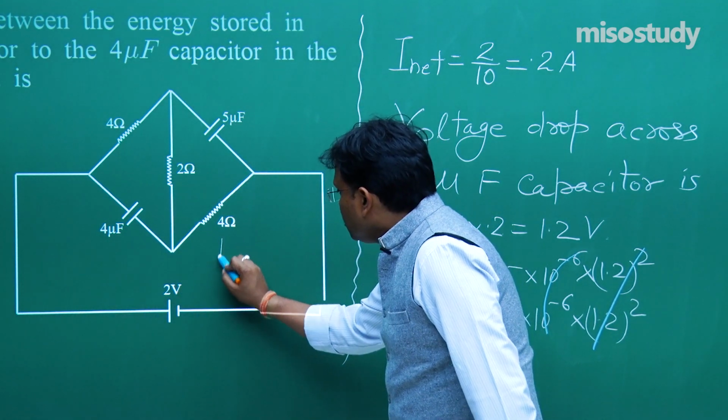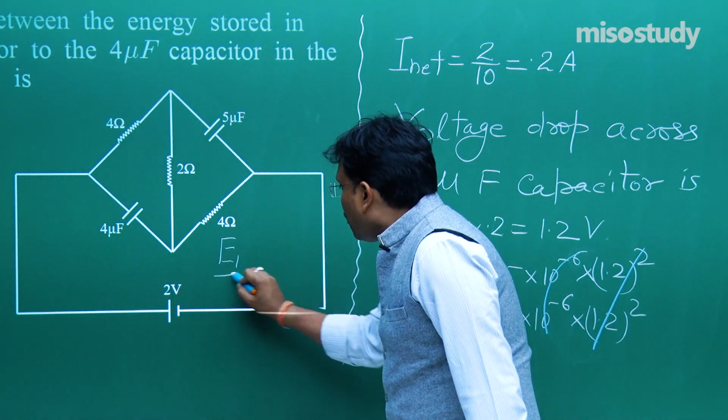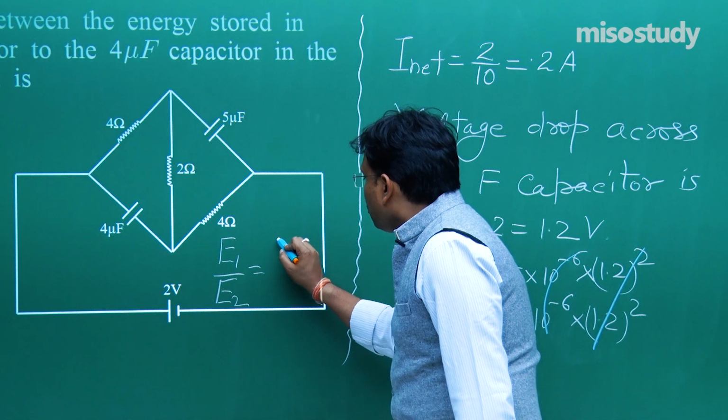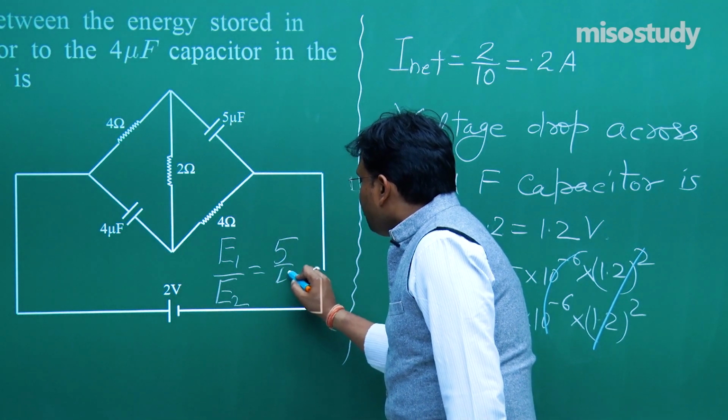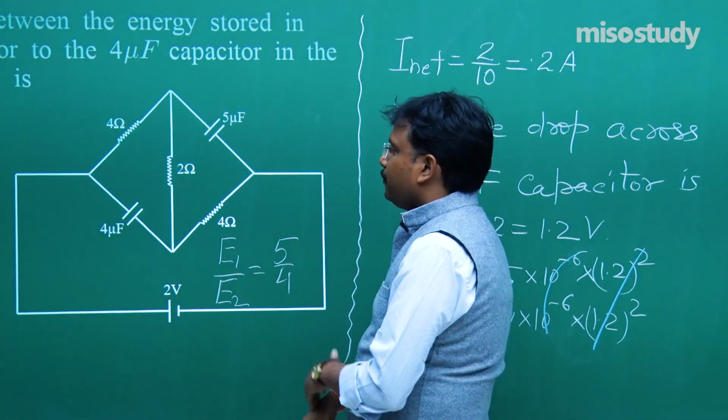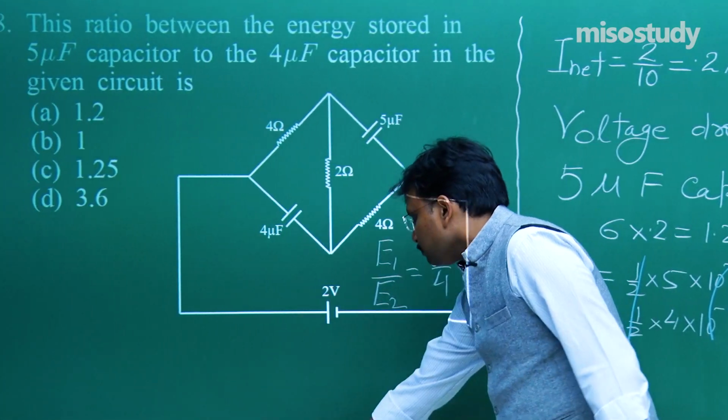So E1 upon E2 is equal to 5 by 4. 5 by 4 means 1.25, 1.25 which is given over here. Fine.